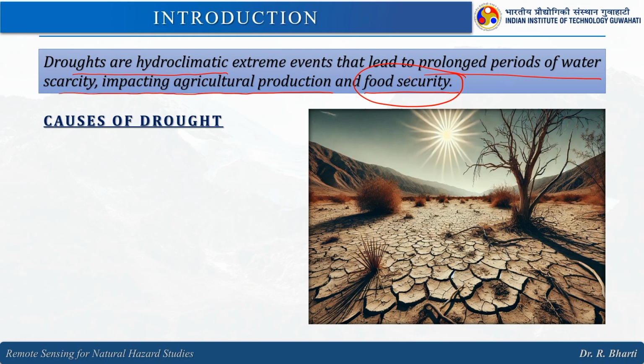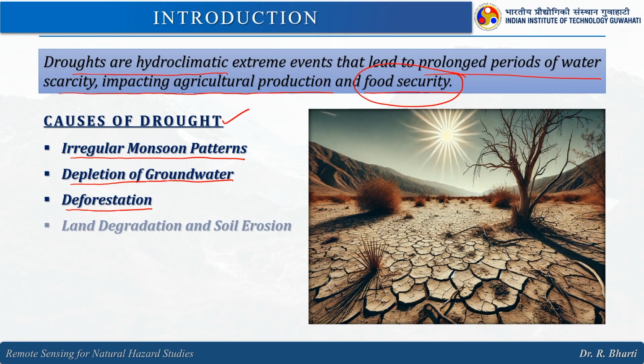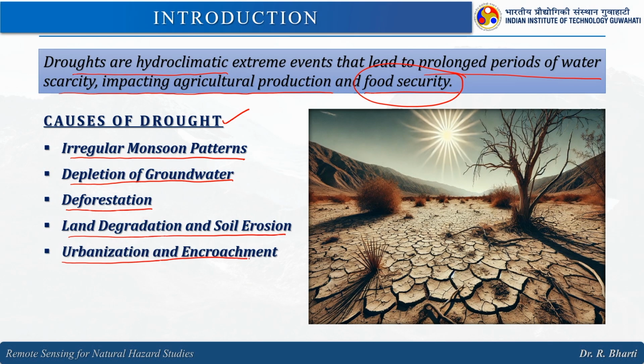Causes of droughts can be an irregular monsoon pattern, depletion of groundwater, deforestation, land degradation and soil erosion, urbanization and encroachments. And the last one is climate change.